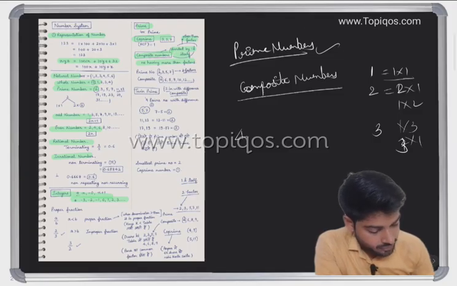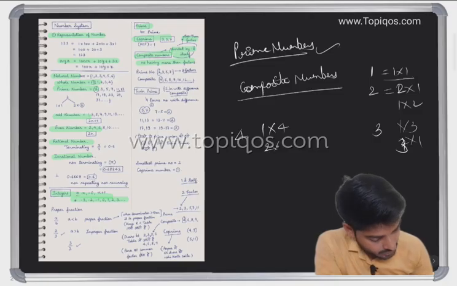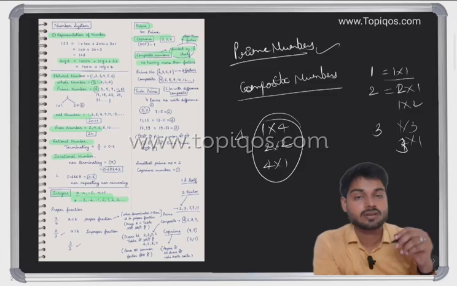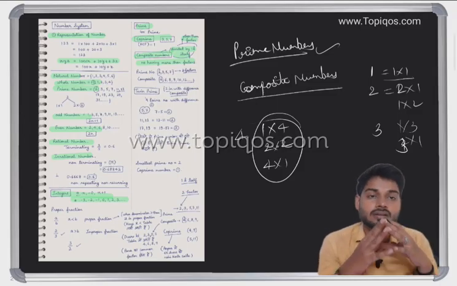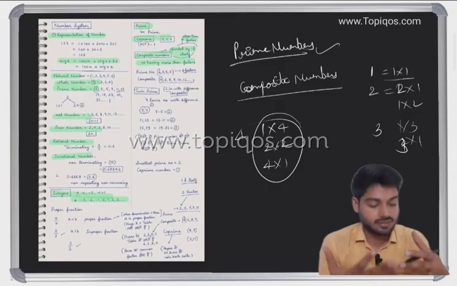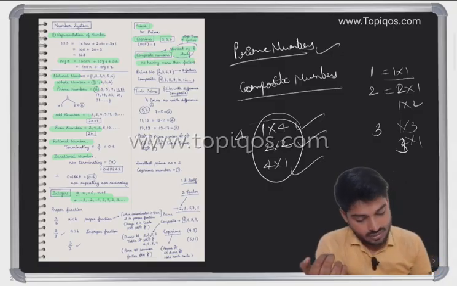But in case of four, what can we write? 1 into 4, 2 into 2, 4 into 1. So these are three factors. So a composite number is any number which has more than two factors. So here we have three factors.